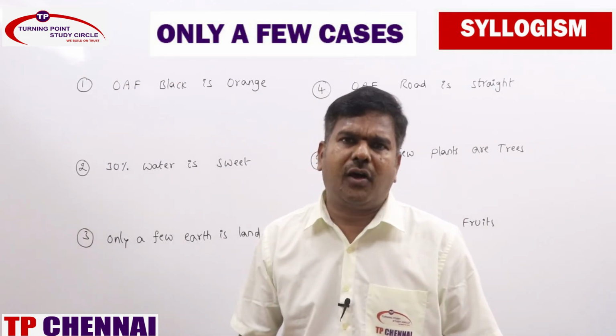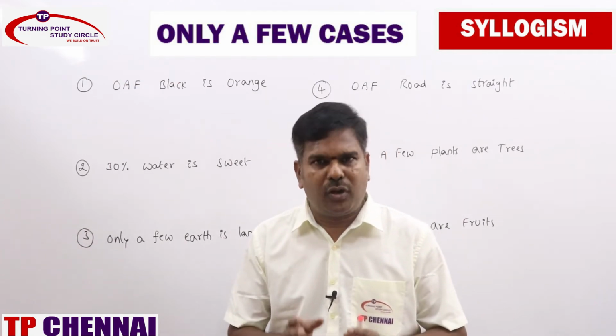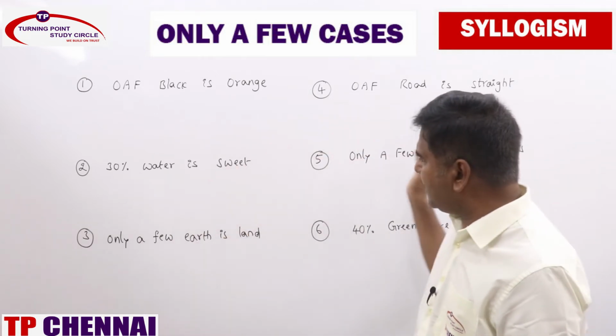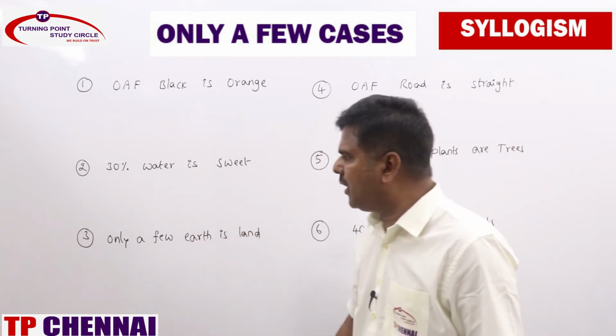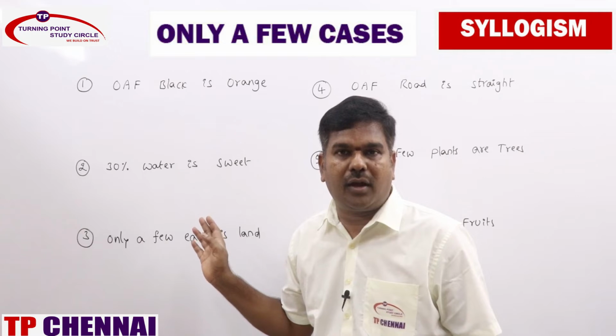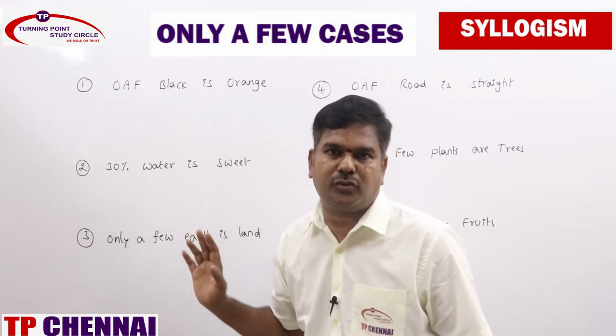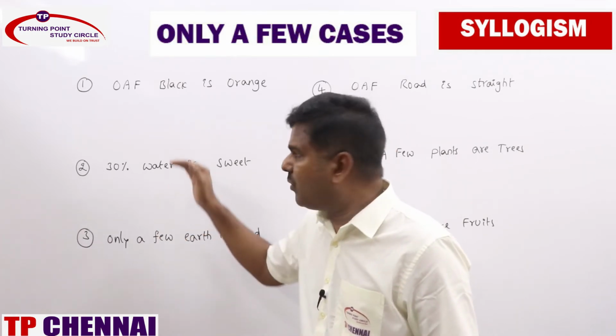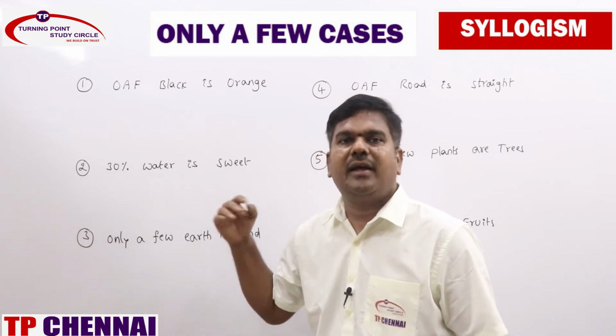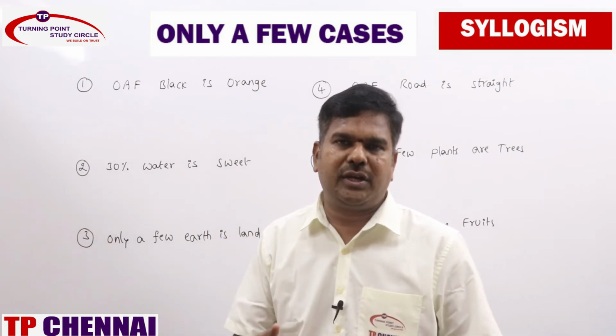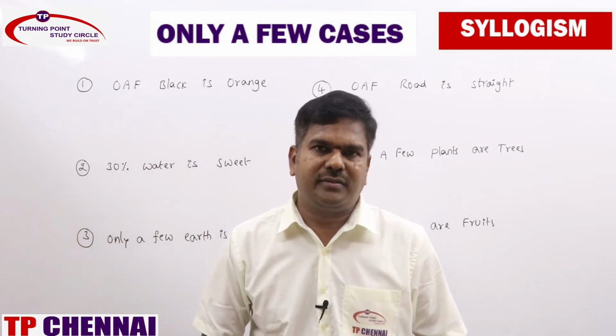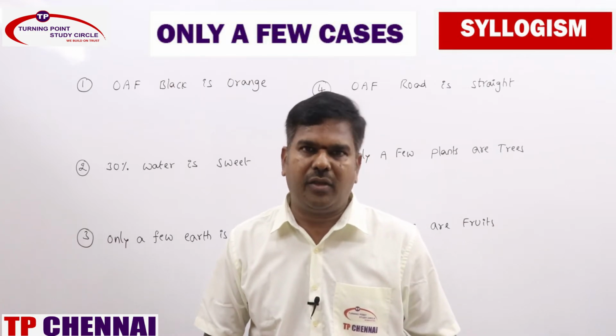Now we are going to solve the problems based on only a few cases. I just mentioned 6 statements relating to only a few. You need to write it down, immediate inferences and also possibilities. So first write it down for individual statements. Then we will go ahead with 2 statements, 3 statements. All these things we will discuss based on only a few cases.